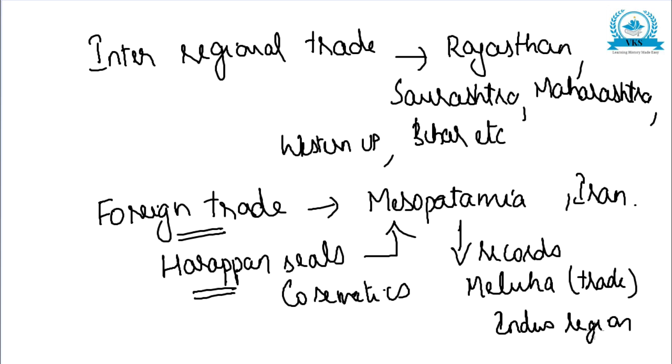So all these evidences show that there was foreign trade with Mesopotamia: Harappan seals, the imitation of cosmetics, and the Mesopotamian records mentioning trade with Meluha, which referred to the Indus region.